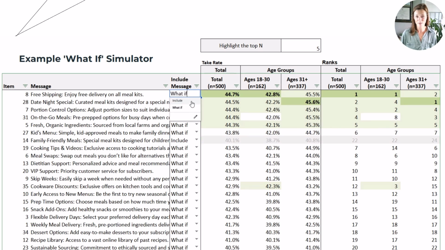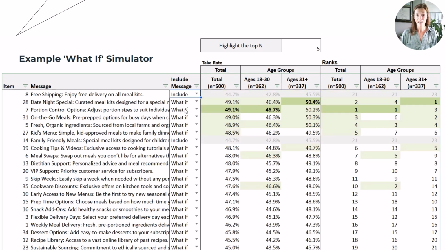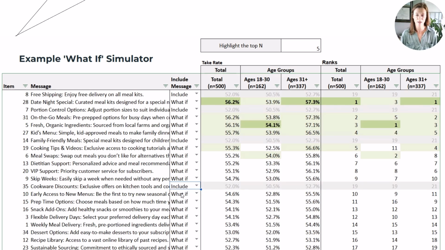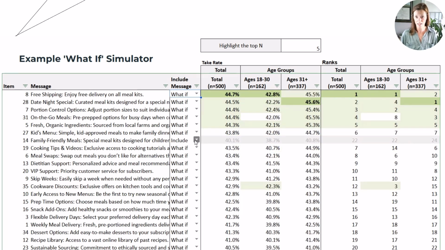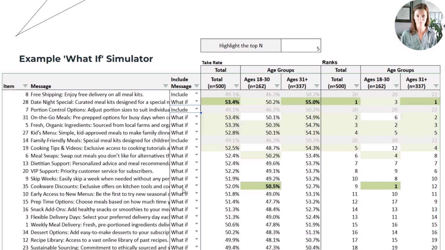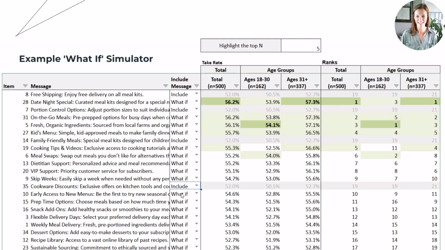So since we had simulations of one benefit versus the none, and the goal was to build the optimal bundle, we can create a simulator tool to dynamically see how the take rates change as more benefits are added. And because we have individual level utilities behind the data, we can look at the results at the total level or by subgroup. The highlights you are seeing are dynamic, and we're showing what the next best benefit is after you've added something to the bundle. And the numbers dynamically update. This simulator template is also available on GitHub if you're interested in trying to replicate it and see the backend math.